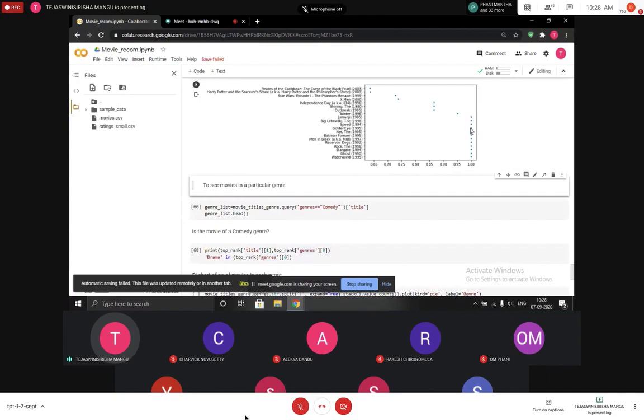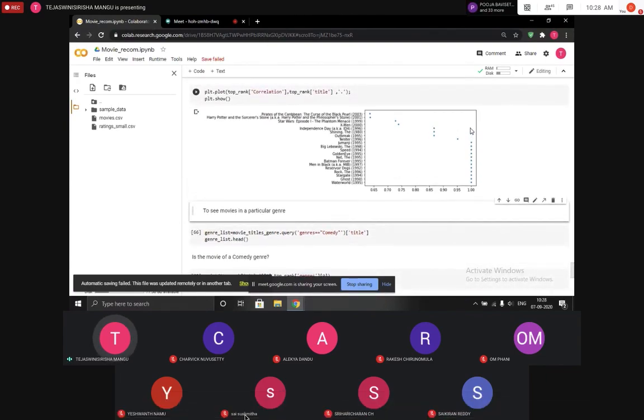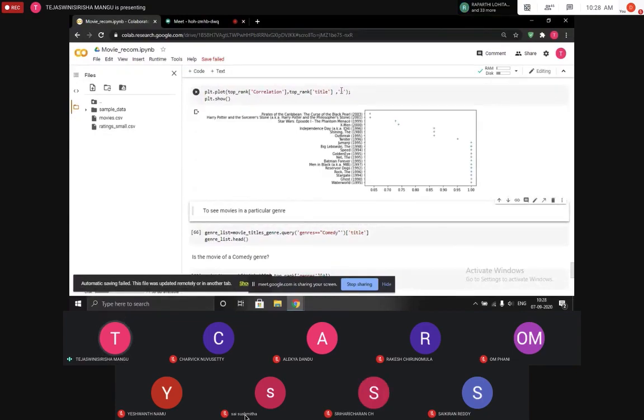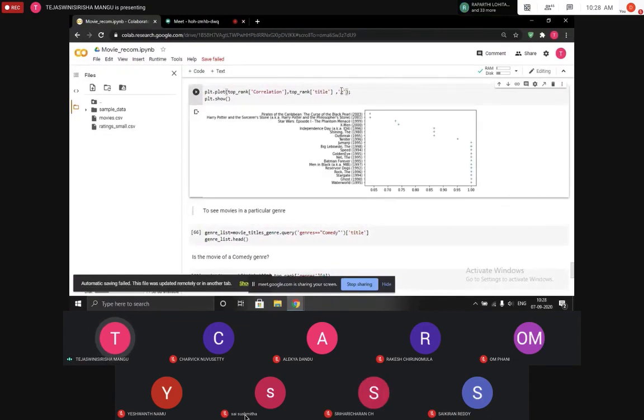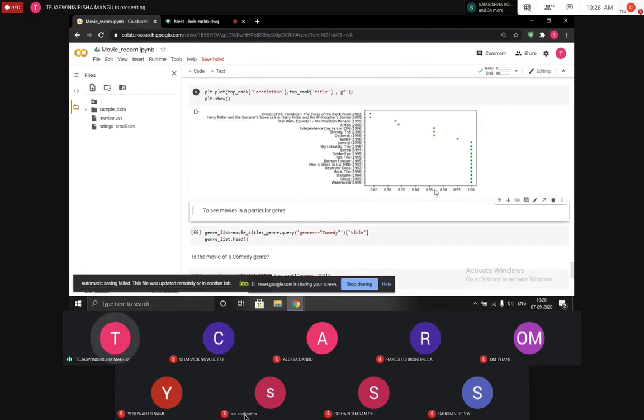This is very helpful in knowing the efficiency, like how many are actually related to the movie that the user is giving. Also, to make this plot interactive or different, you can change the symbol here. If you want a plus symbol, you will get everything in plus. If you want a green star, you will get it all in green stars. This helps in visualizing it even more.